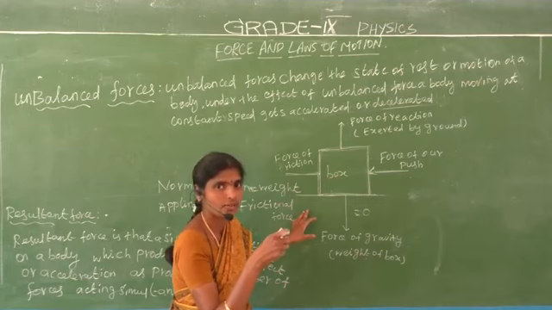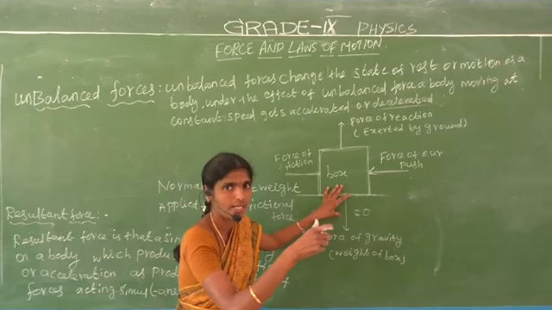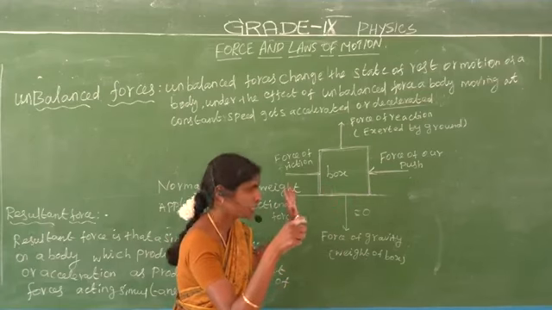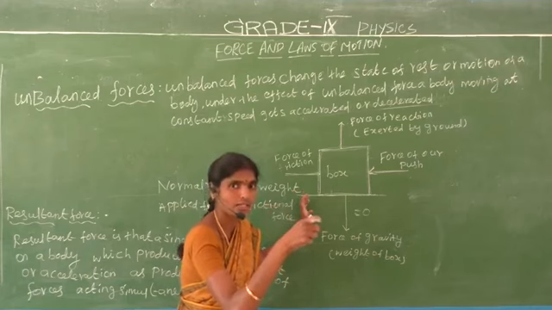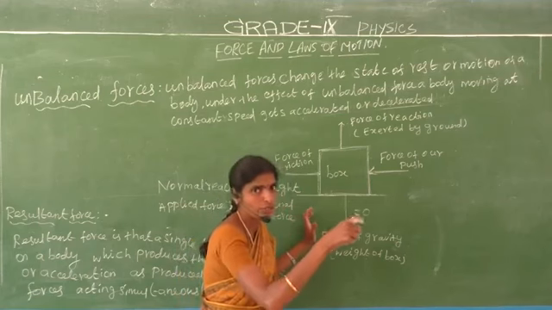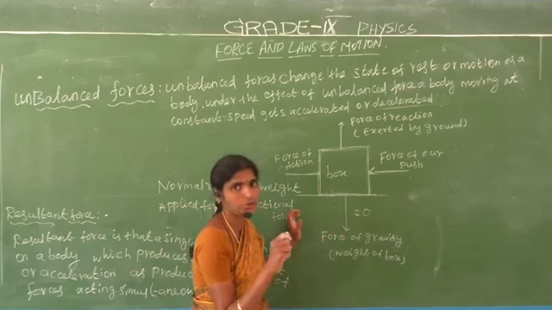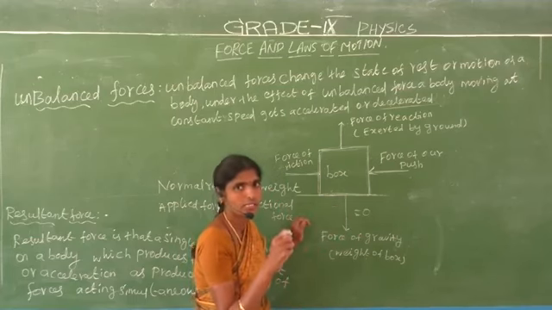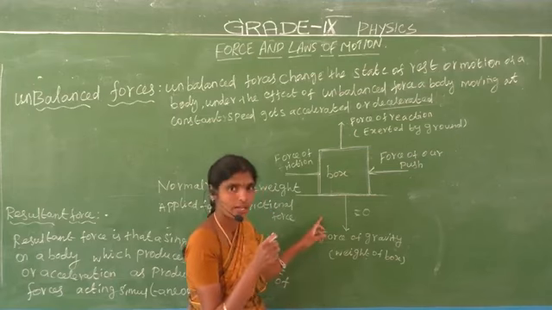Are you understand? An object moves at uniform speed only at the time when we give a small force, less than or equal to the frictional force. Then the object moves at uniform speed. That is called the balanced force. The resultant force is equal to 0. What are the resultant forces? The 4 forces.